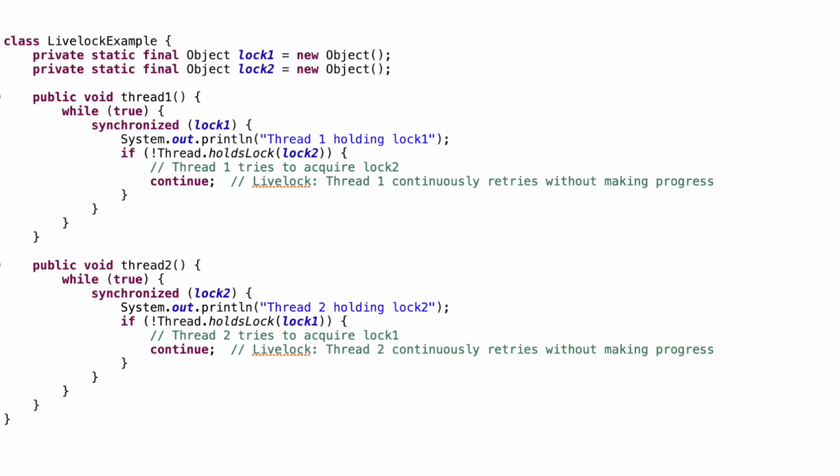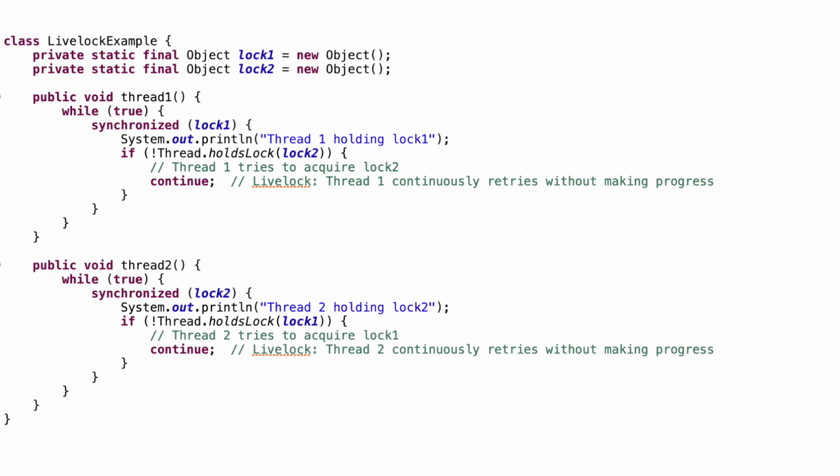So that is livelock. Now let's say that we have two services, service A and service B. Both of these are attempting to acquire a lock on a shared resource, let's say a file. Both services are programmed to avoid deadlock by ensuring they never hold the lock when waiting for the other service. Now to prevent blocking, if service A finds the lock held by service B, it immediately releases its own lock and retries, and vice versa. So the intention is to avoid deadlock.